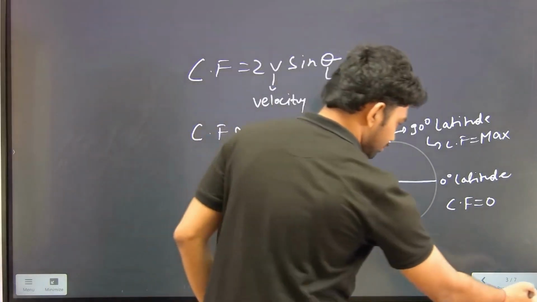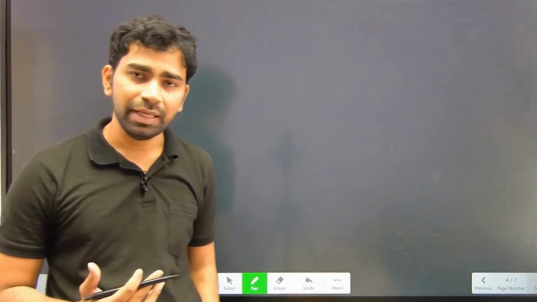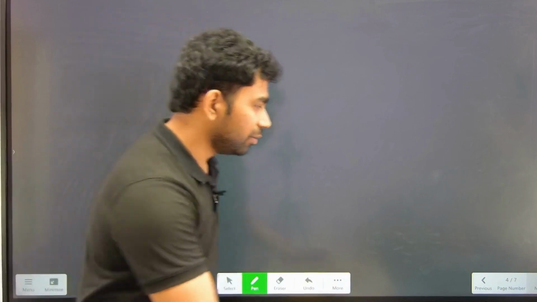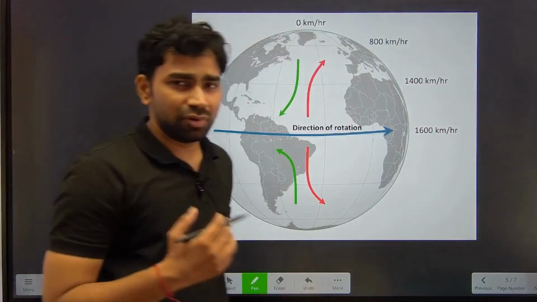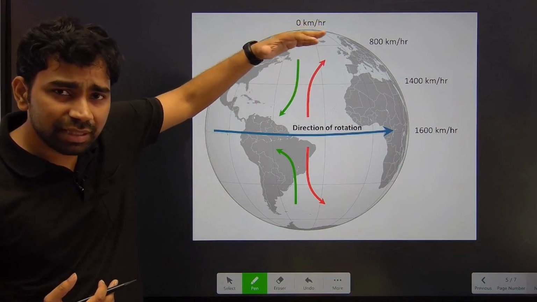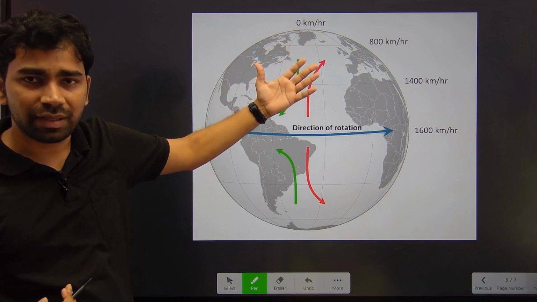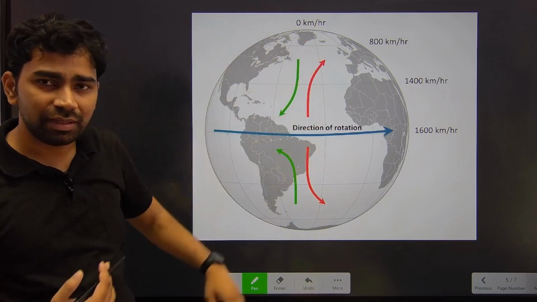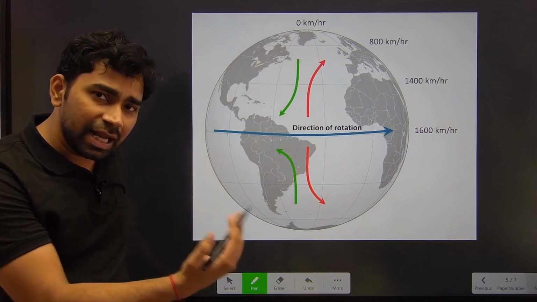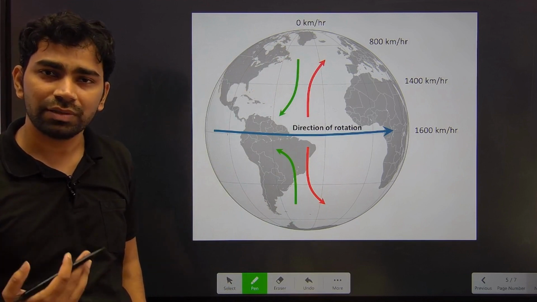Now if we see the impact of Coriolis force on a wind, it has been observed that the wind is deflected to the rightward side in the northern hemisphere, while in the southern hemisphere there is a leftward deflection in a wind just because of the Coriolis force.